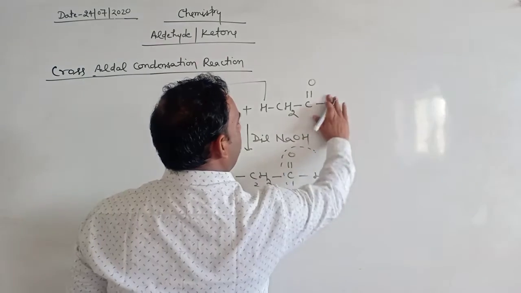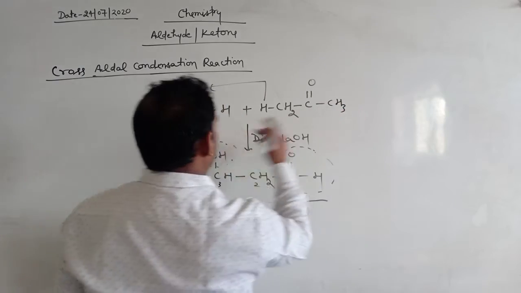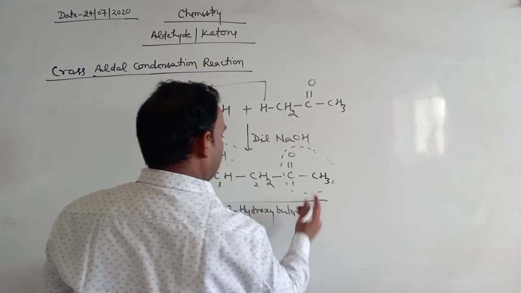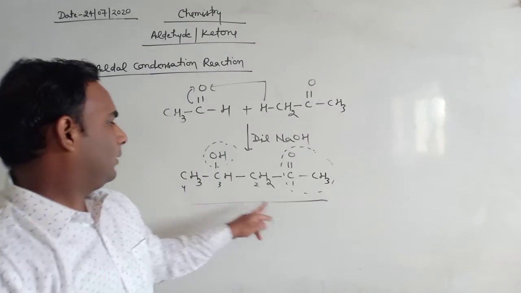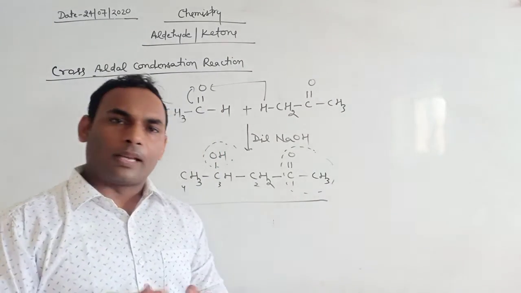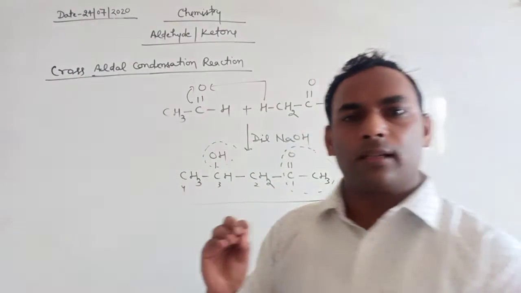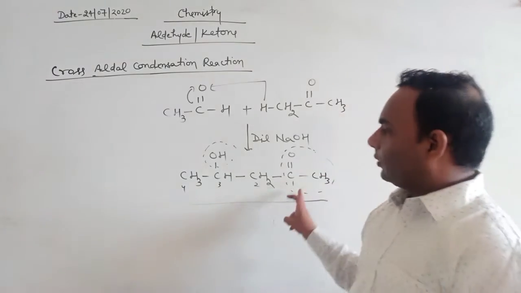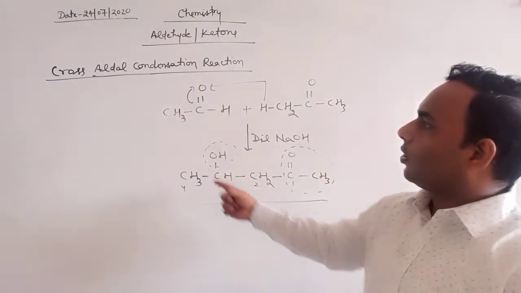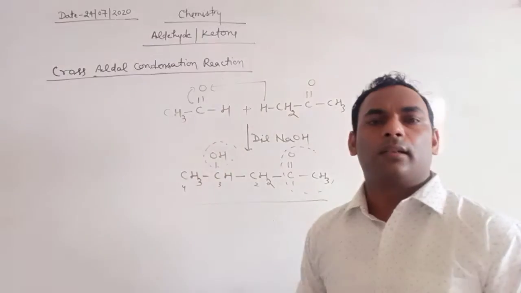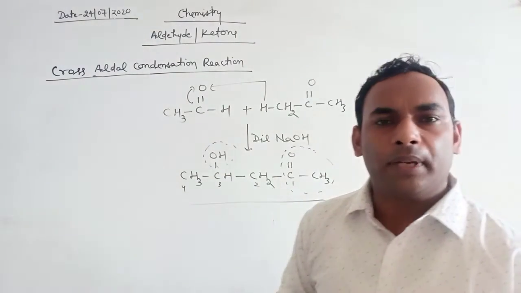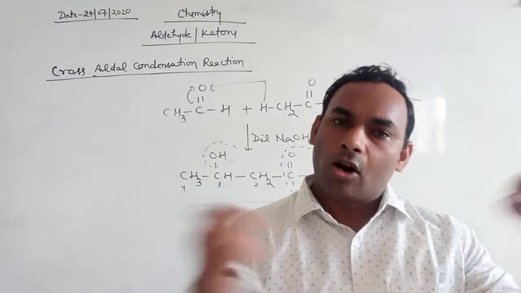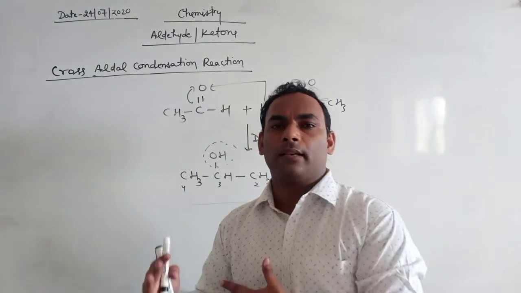Okay, now we take one aldehyde and one ketone, then we get this product. The basic idea of the reaction will be the same. This condensation reaction is called cross aldol condensation because in this example we take two different molecules, either two different aldehydes or one aldehyde and one ketone.